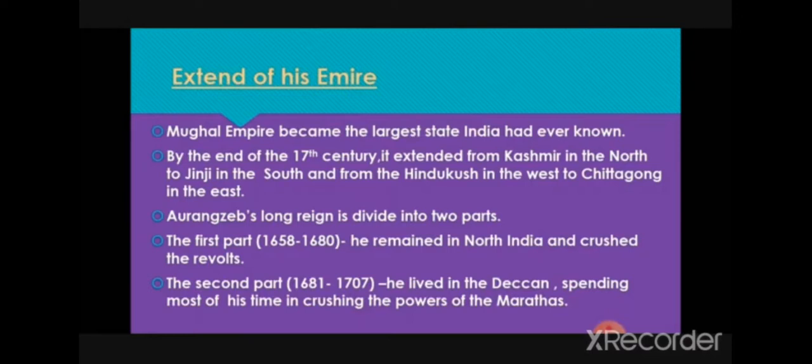Aurangzeb's long reign is divided into two parts. The first part is from 1658 to 1680, and the second part is from 1681 to 1707. In the first part, he remained in North India and crushed the revolts. And in the second half, he lived in the Deccan region, spending most of his time in crushing the powers of the Marathas. So his reign, those 50 years, can be divided into two parts.